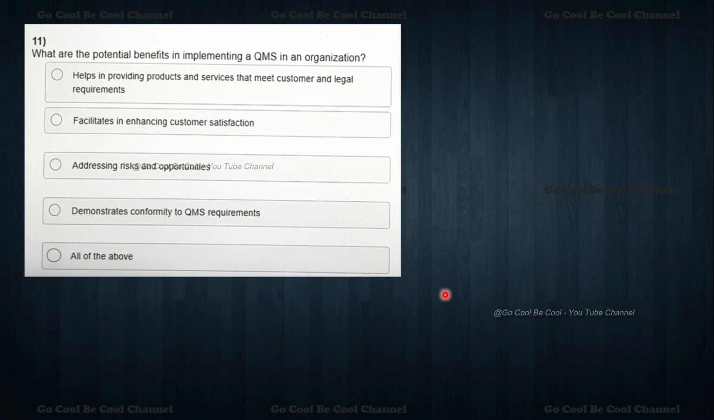Question number 11. What are the potential benefits in implementing a QMS in an organization? We have all the benefits. Helps in providing products and services that meet customer and legal requirements.